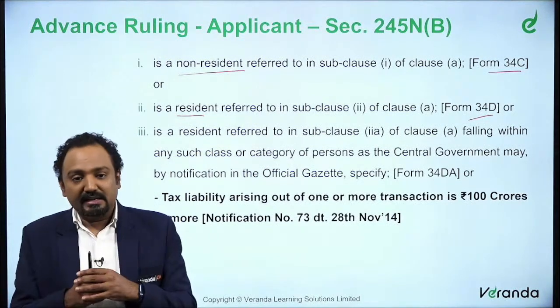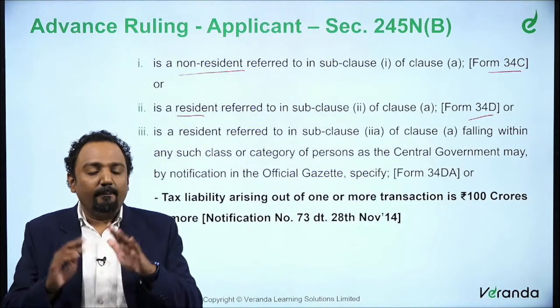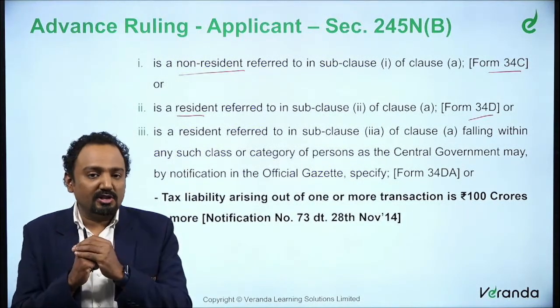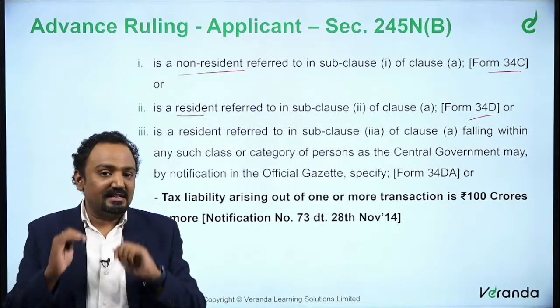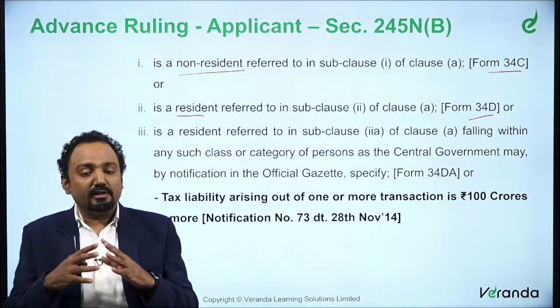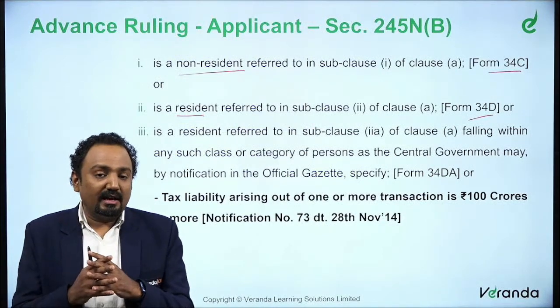In the third category, we said a resident applicant for determination of tax liability, but we did not restrict it to transactions with a non-resident. We have just said for the transaction which such applicant is entering into. If it is common to all residents, it will be so wide.